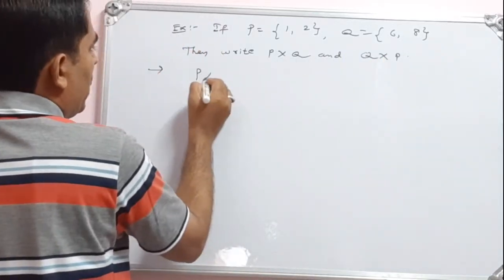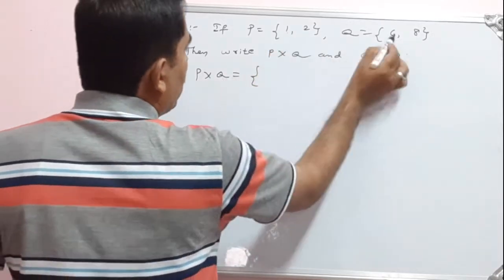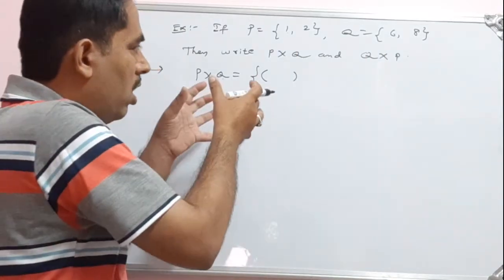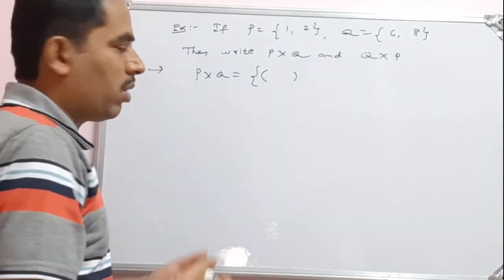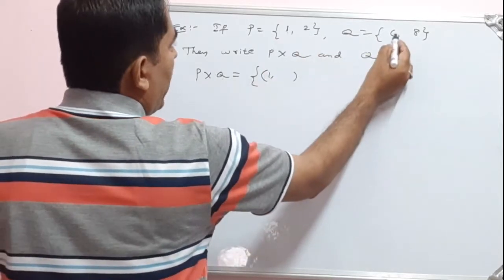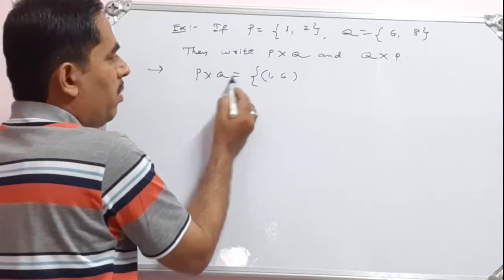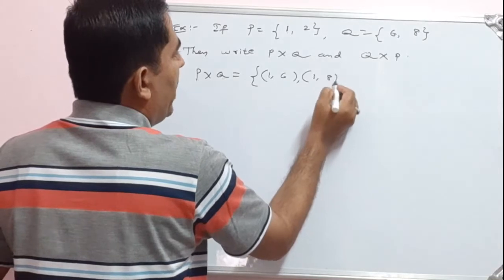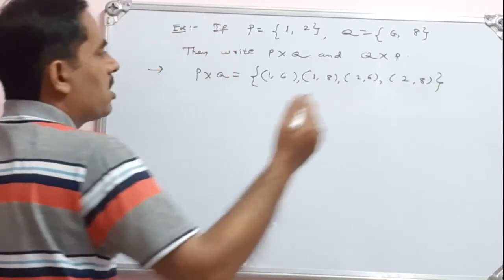Let us write P cross Q, the Cartesian product from set P to set Q. Observe it: a Cartesian product should contain ordered pairs of the form A comma B, or X comma Y, whatever notation we use. We fix 1 in the first position and attach the first element 6. Always keep in mind, the first element belongs to the first set, the second element belongs to the second set. 1 comma 6 is one ordered pair. Then 1 8, then 2 6, then 2 8. This completes P cross Q.